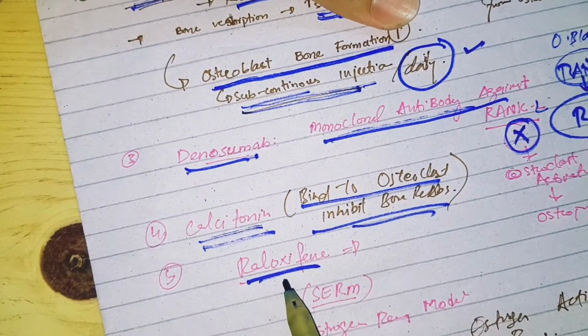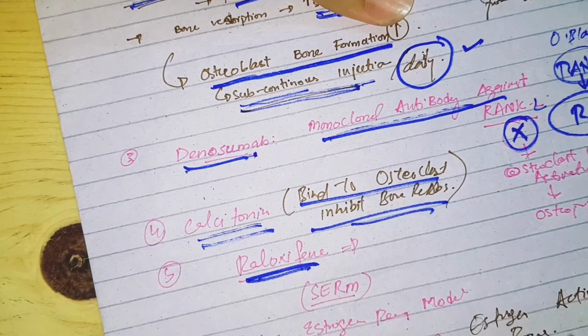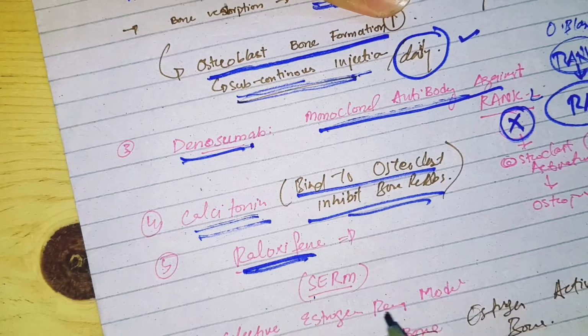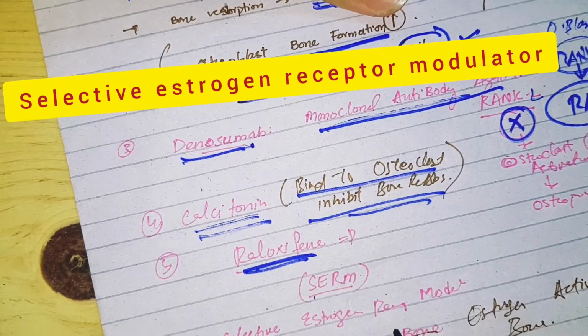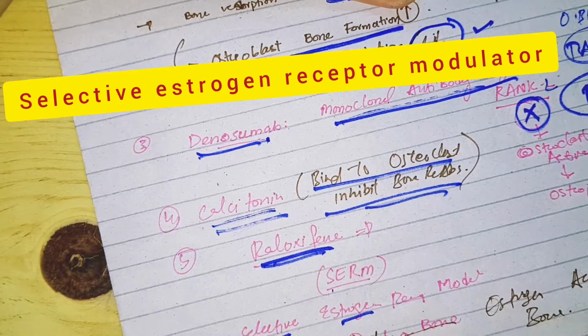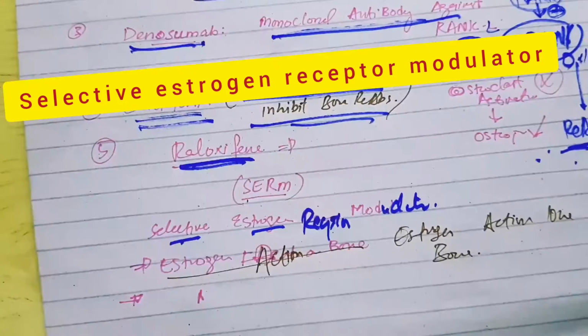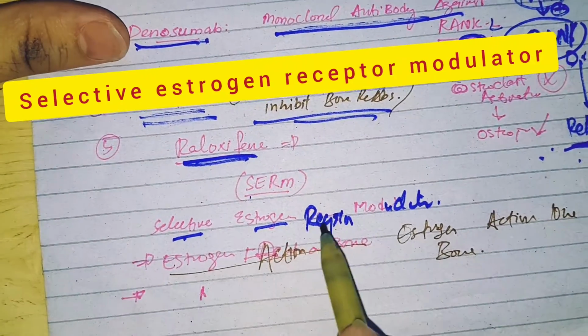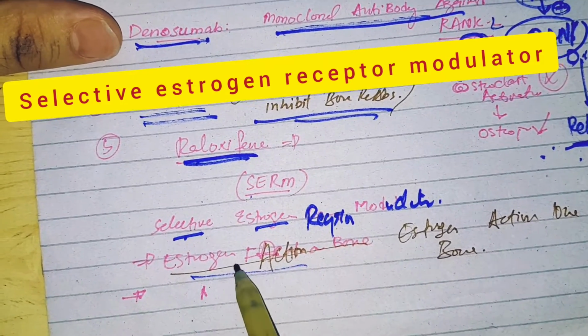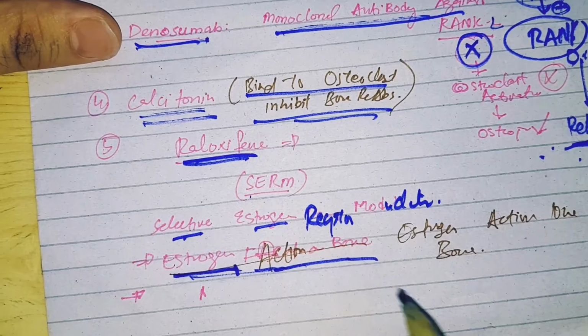The last drug is raloxifene. Raloxifene is a SERM, selective estrogen receptor modulator. Its action is like estrogen on the bone.